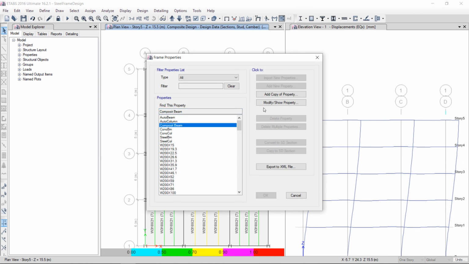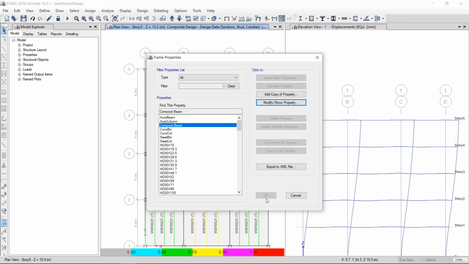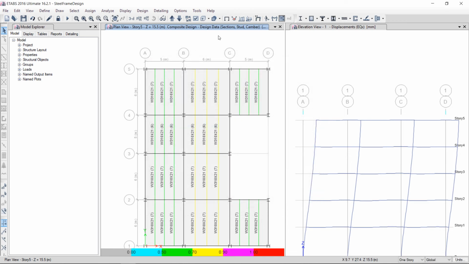Here is a composite beam. Here, modify. You will see in the composite beam I have defined multiple beams. The software first runs the analysis by taking the previewed trial sizes, maybe this section, and then does the designing. If the previous section fails, the software automatically selects the higher section. Okay, so when it selected the higher section, the software said that the previous analysis section is different from the new section. Then again run analysis and design. Now the new analysis and design sections are the same.